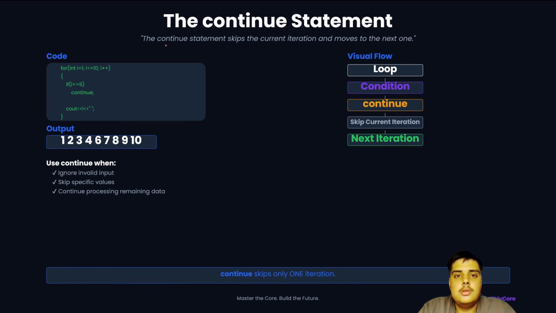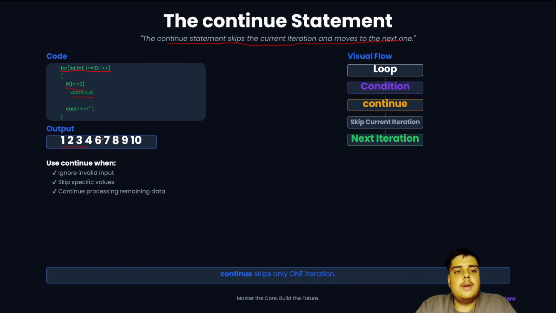Coming to the continue statement: the continue statement skips the current iteration and moves to the next one. For example, for int i = 1; i <= 10; i++, if i equals 5, continue. So when the value 5 comes, it will skip the iteration. You see 1, 2, 3, 4 is there.